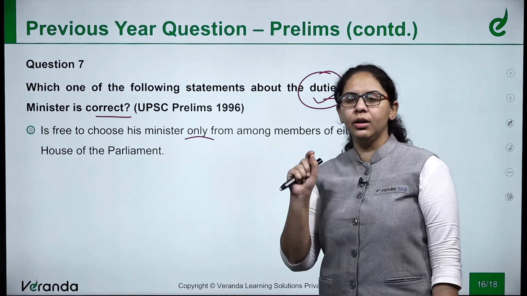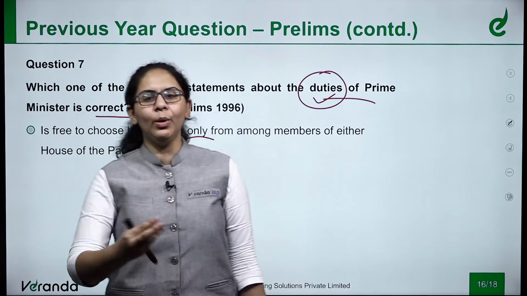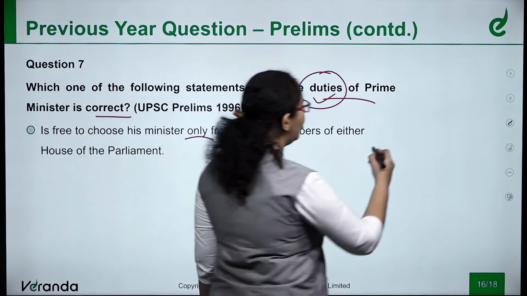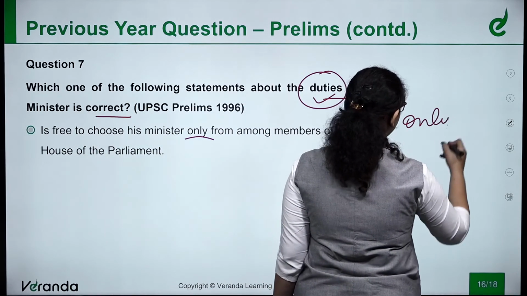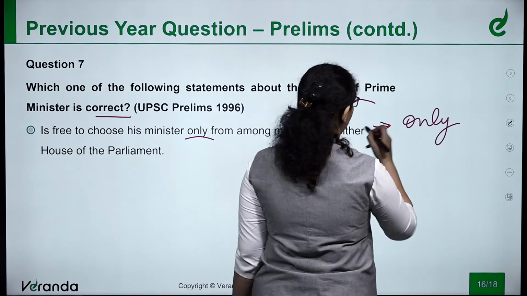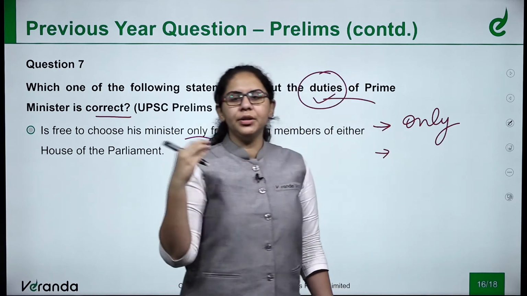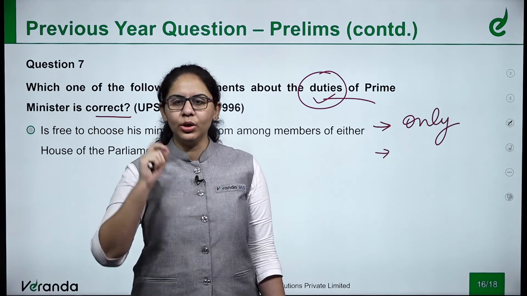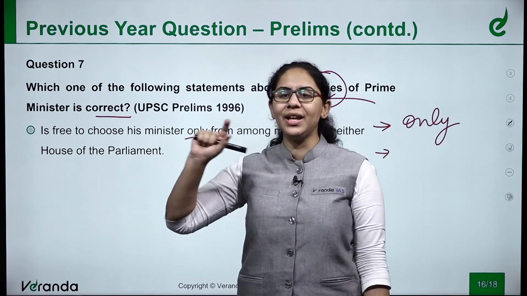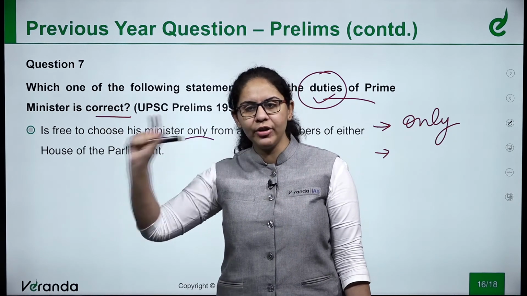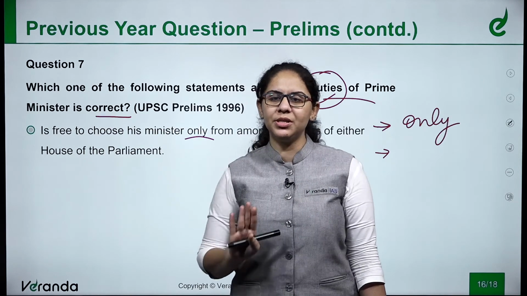One thing more, there is an easy way to crack prelims. Words like only, only after this and only this, all these phrases which are extreme in nature, giving you a definite condition, generally those statements are incorrect.